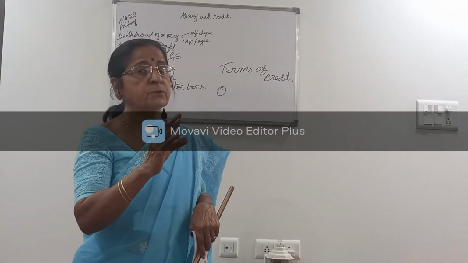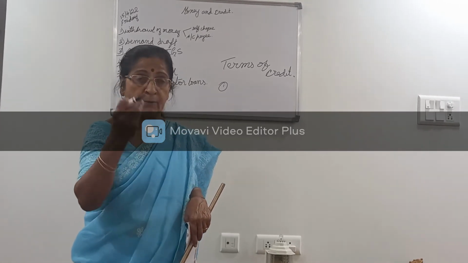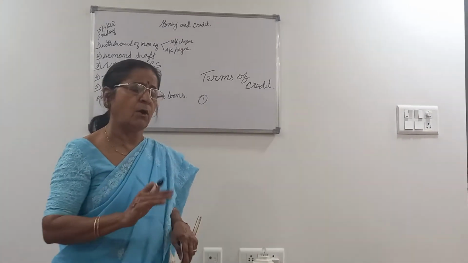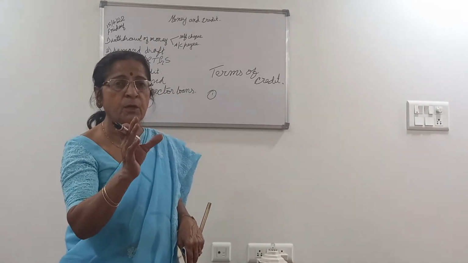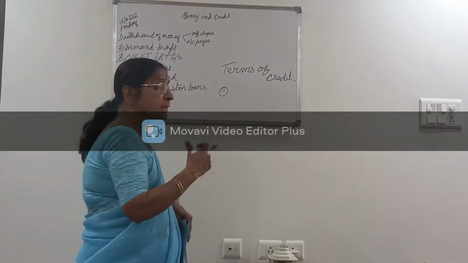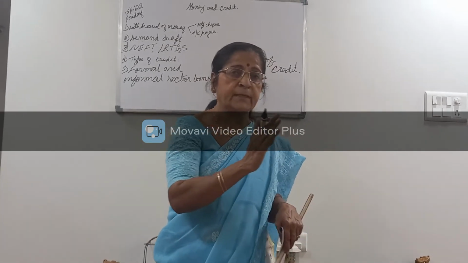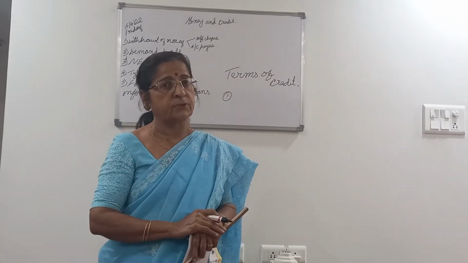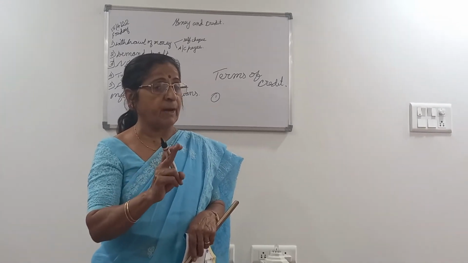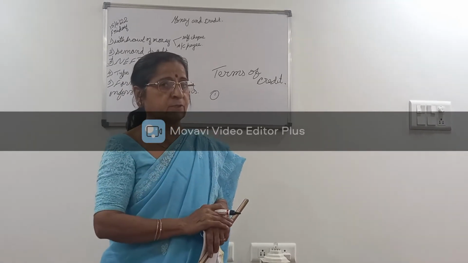Understand? So the interest rate will be different for different loans. Now we have educational loans, car loans, housing loans, all that. So these are the terms of credit. Next, children, we have other things like formal sector and informal sector loans. We shall discuss it in the next part.